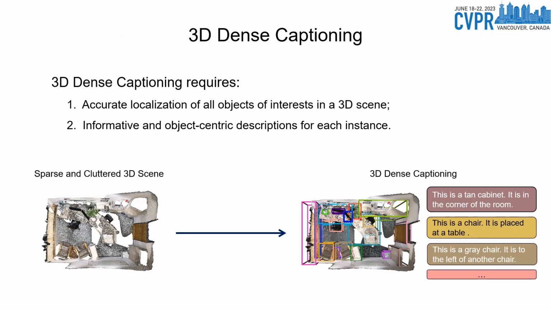3D dense captioning is a challenging task that requires a model to accurately localize all objects of interest from a cluttered 3D scene represented by sparse point clouds, and generate informative and object-centric descriptions for each instance.